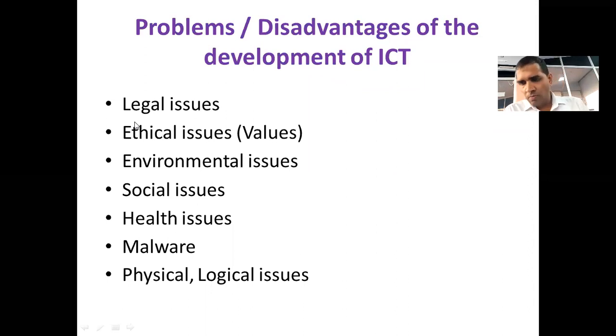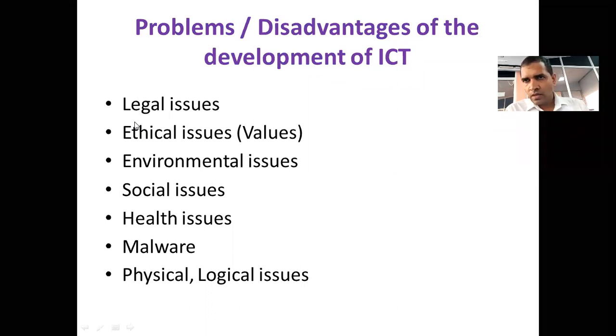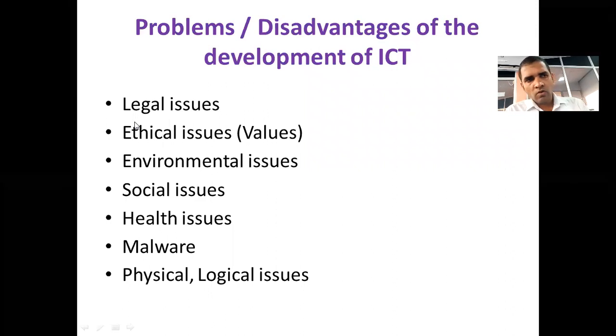Then there is something called malware. It's a kind of software which can do some bad things to the computer. We will discuss later. Generally, software does some good things for the computer. That may be the purpose for developing software, but this kind of software can do some bad things to the computer. This is called malware. I will explain in detail later, right? Then there is one thing called physical and logical issue.